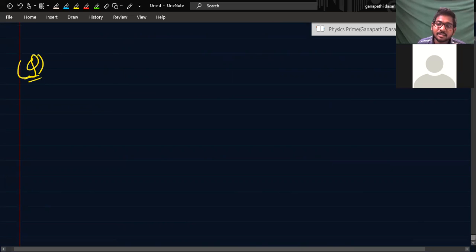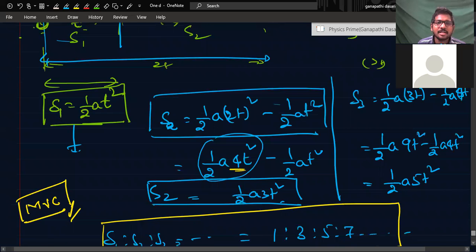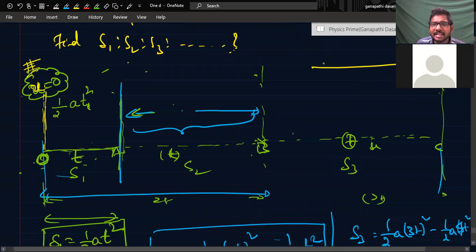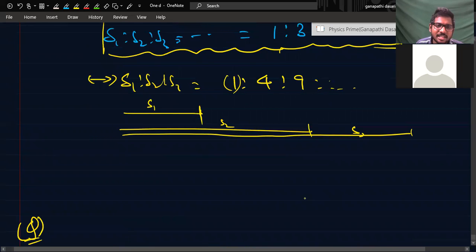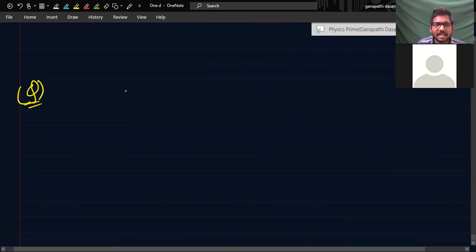This can be applied for free fall also, okay? Because constant acceleration need not be like this only, where only a car is going. It can be like a ball is falling under free fall. That is also constant acceleration. The next case is free fall you can take, or otherwise constant acceleration you take.